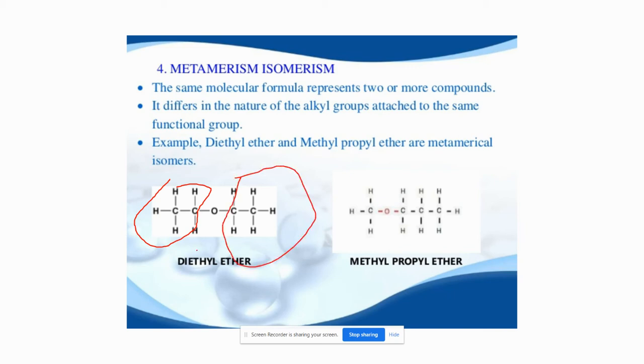So for diethyl ether, let us check the alkyl groups for methyl propyl ether. On the left side of the functional group, we have a methyl part. On the right side, we have a propyl part. This is the basic difference. That means the alkyl groups around the functional group are different, but they have the same molecular formula. So these types of compounds come under metamerism, or metamerism isomerism. The first compound is diethyl ether, and the second compound is methyl propyl ether.